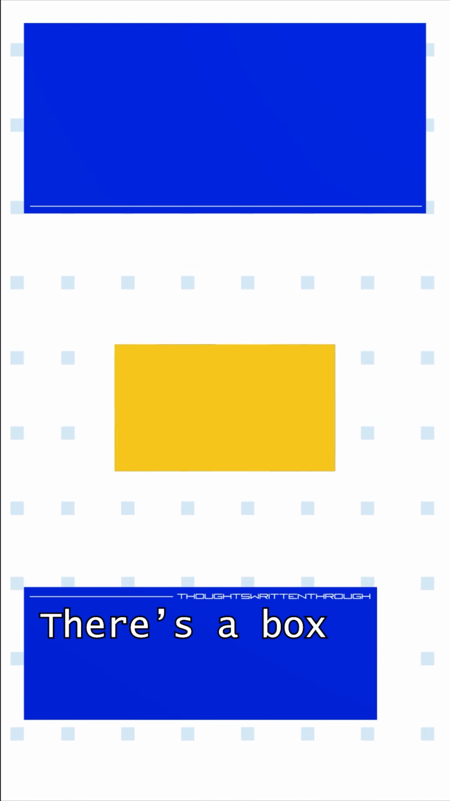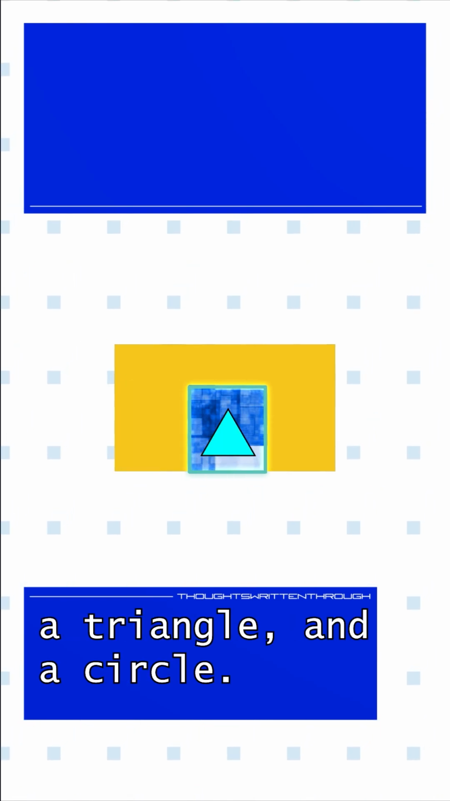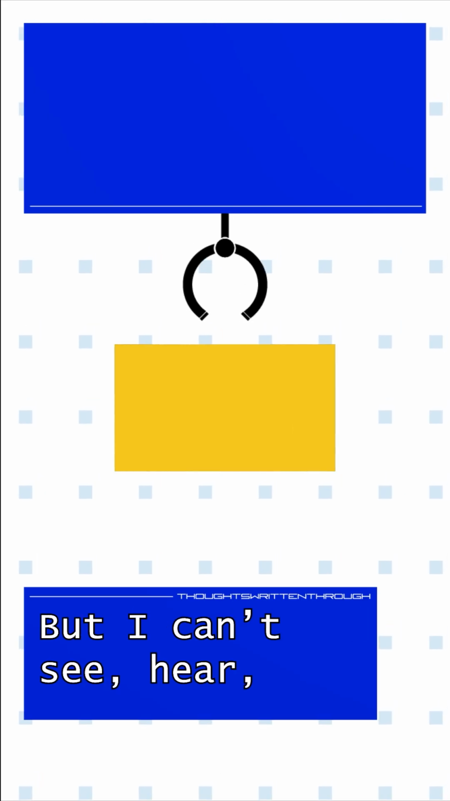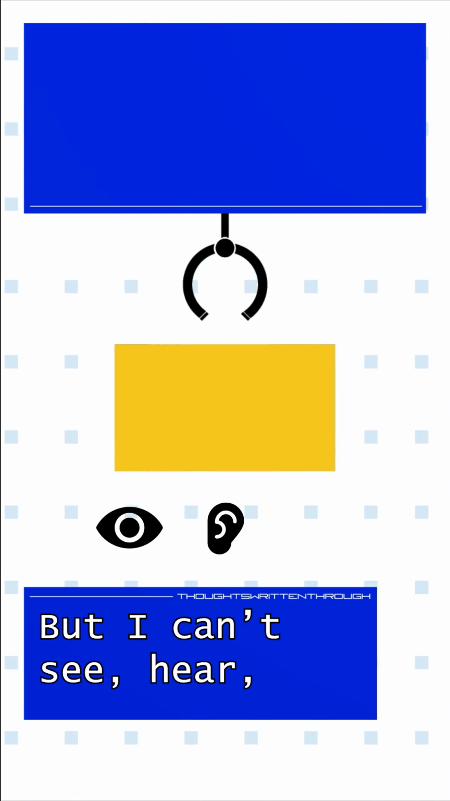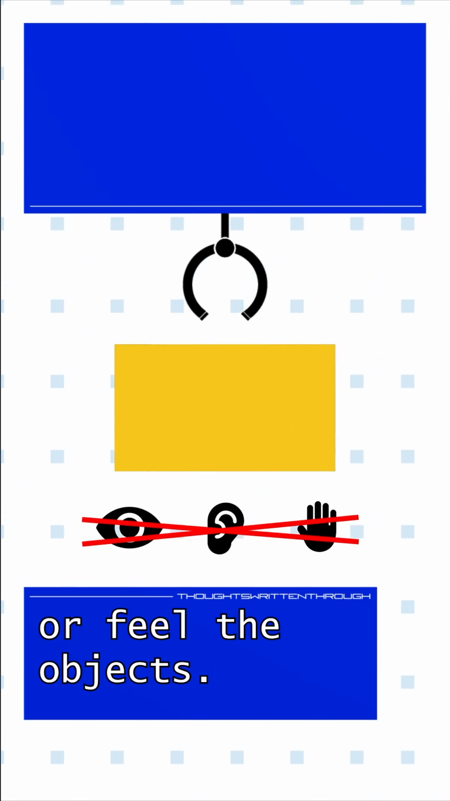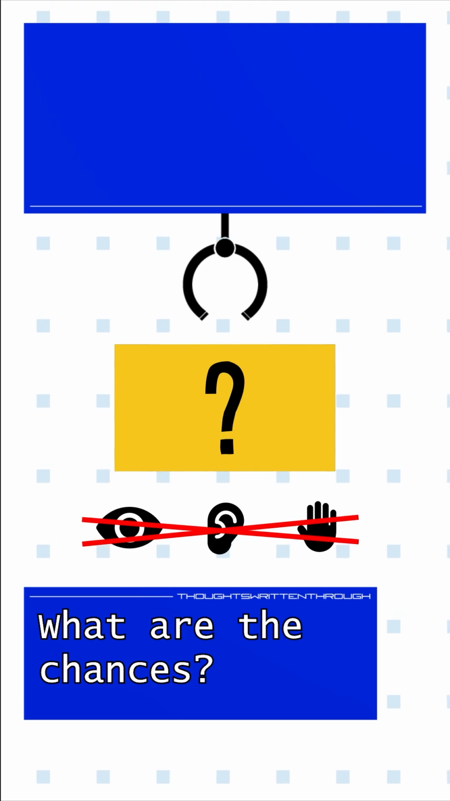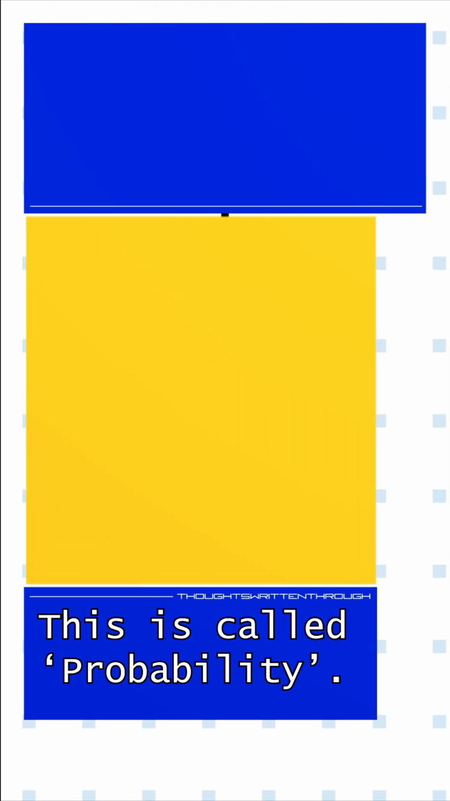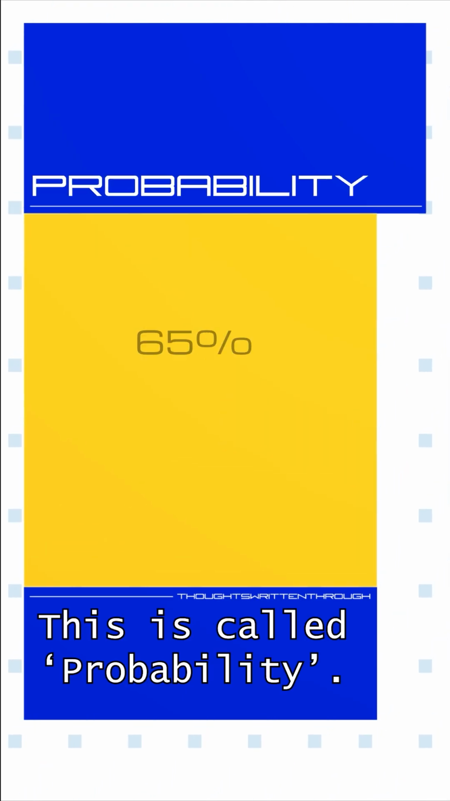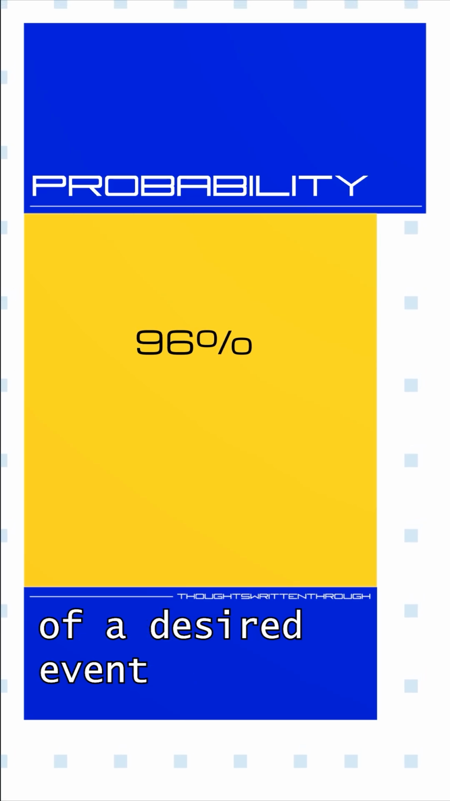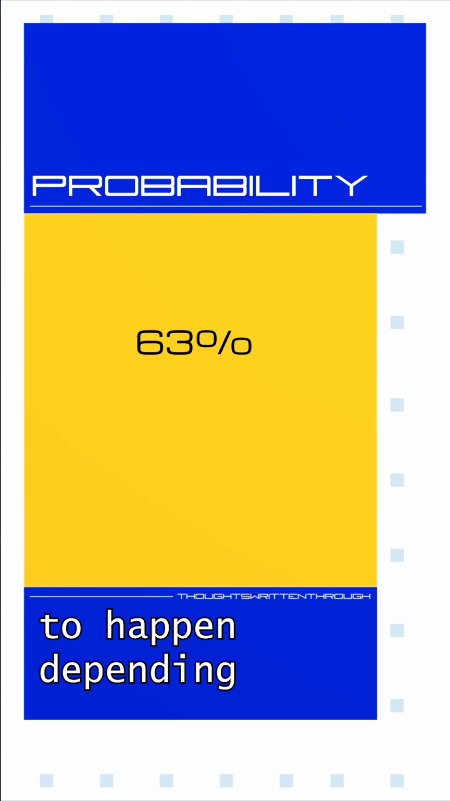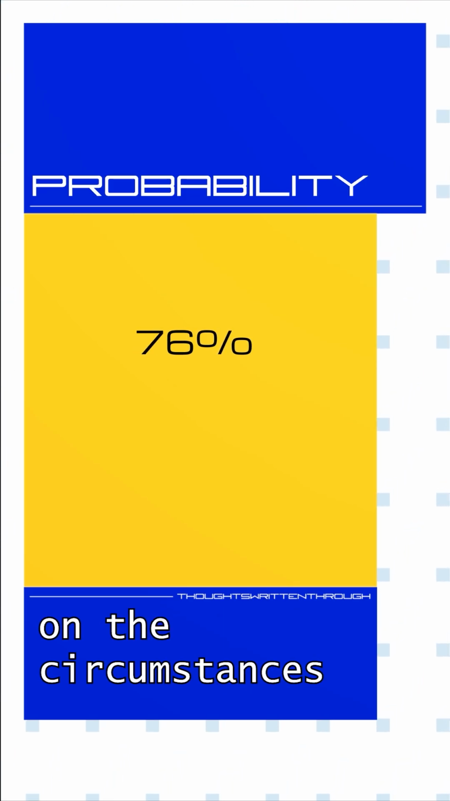There's a box that hides a square, a triangle, and a circle. I want to pick a square, but I can't see, hear, or feel the objects. What are the chances? This is called probability. It shows the chances of a desired event to happen depending on the circumstance.